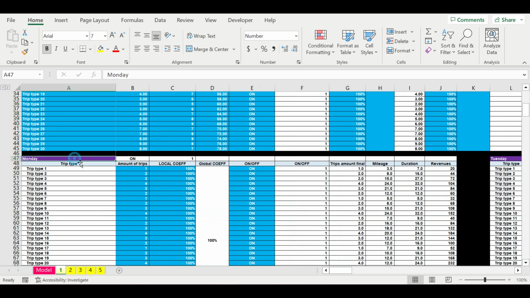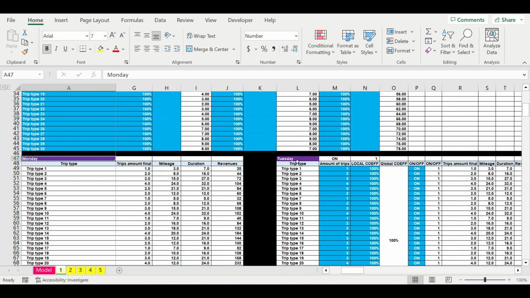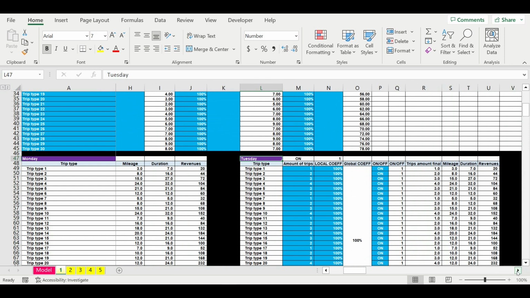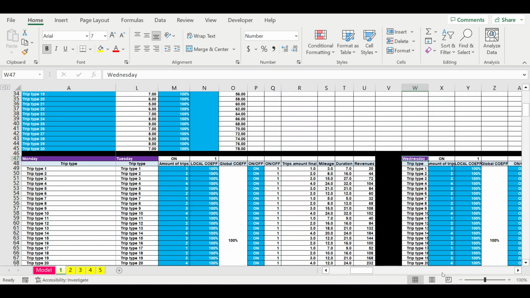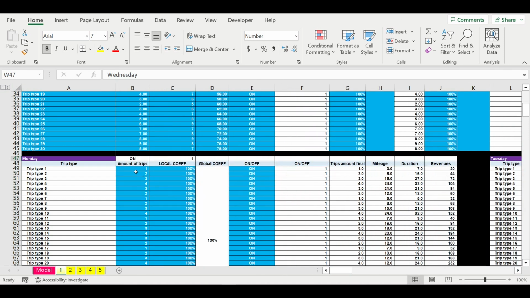Then we move to the typical week, Monday, Tuesday. We are setting up the amount of trips made by car. This is the amount of trips for Monday, then this is the story of Tuesday, Wednesday, and so on. This is the amount of trips, coefficient for the amount of specific trips. We can switch on and off different trips from Monday, Tuesday, and so on.